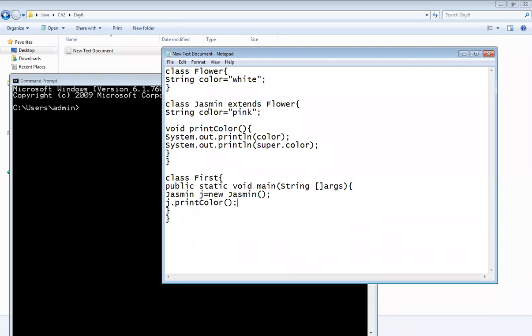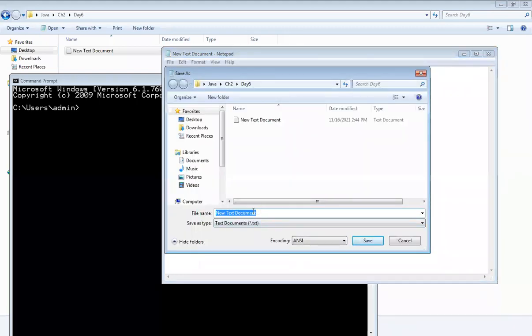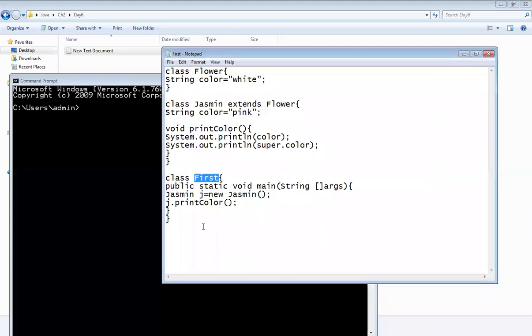Now you have to implement it from your side and check whatever answers I have given, whether you are getting the same answers or not. Okay, one minute, I will save it first. So try to implement it.